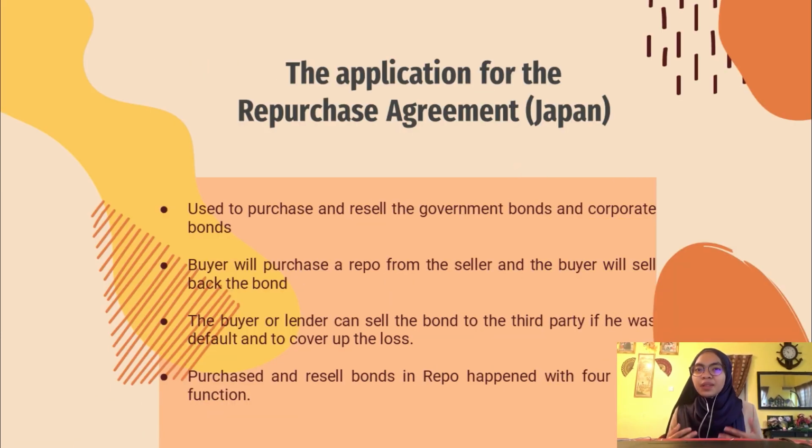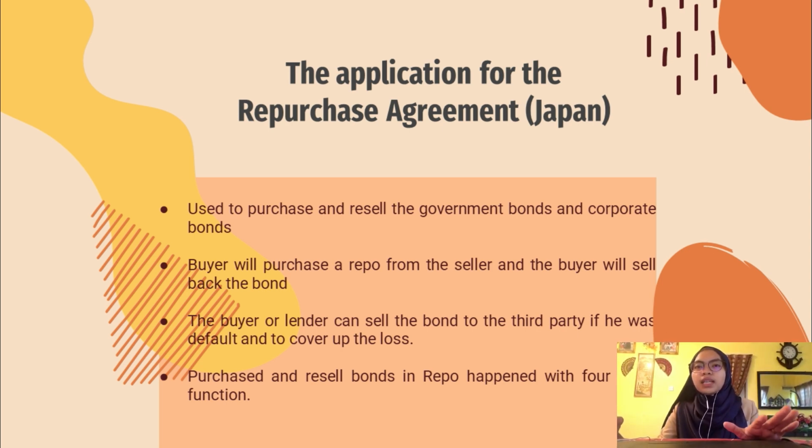So now let's move into repurchase agreement. Repurchase agreement is used to purchase and resell, usually government bonds and corporate bonds. The buyer will purchase a repo from a seller, meaning they have agreed within a specific period on one price, and the buyer will sell back the bond at a different price because they want to gain profit at the maturity date, but during the time the buyer or lender can sell the bond to a third party if the seller defaults, or to cover up the loss.